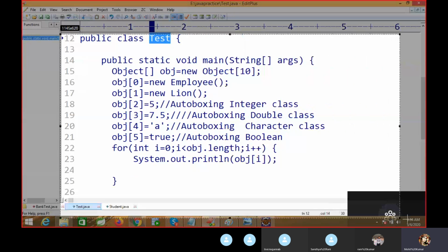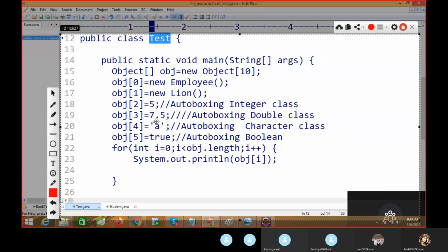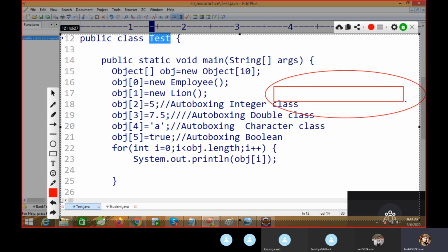You can see what type of array we have created here: object class type. Object class type means you can store any type. The diagram will be the same. If you are going to revise yourself, make this diagram for your practice purpose. If someone asks what is an array, then you have a unique answer that other people don't have. How many locations are there? 10, right? So it will go till index 9.